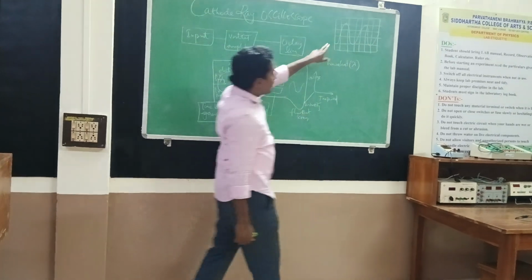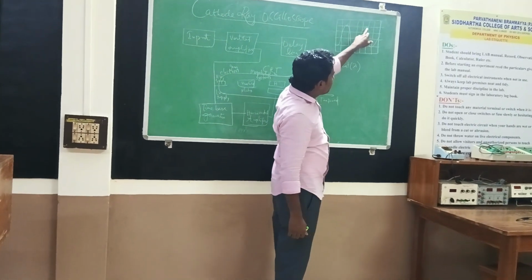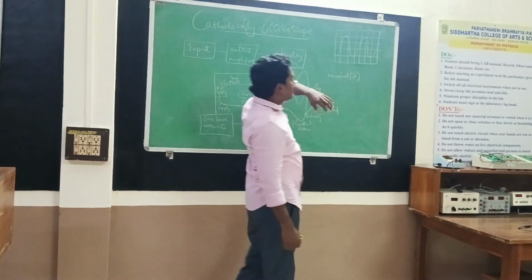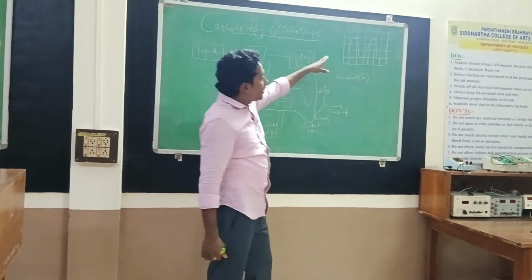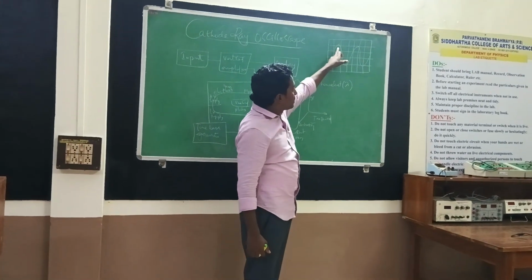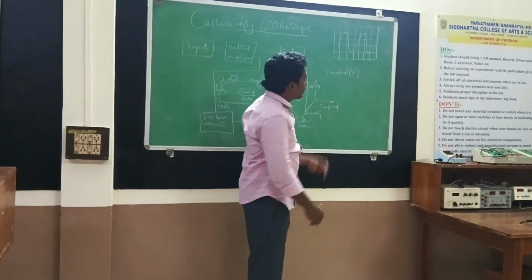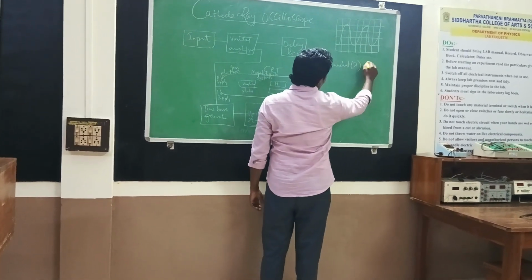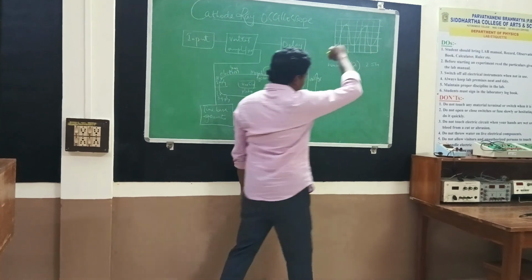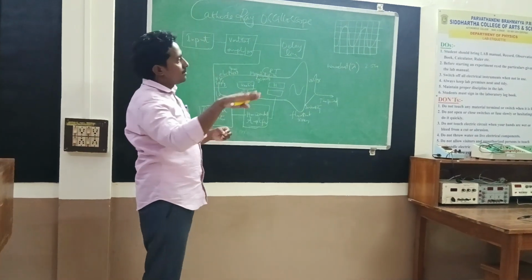So let us take the distance between two successive peaks. The general definition is the distance between two successive crests or troughs. Here the wavelength can be measured between two successive peaks. Suppose here the wavelength, 1, 2, 3, for example, is 2.5 centimeters. It is only an x-axis representation.